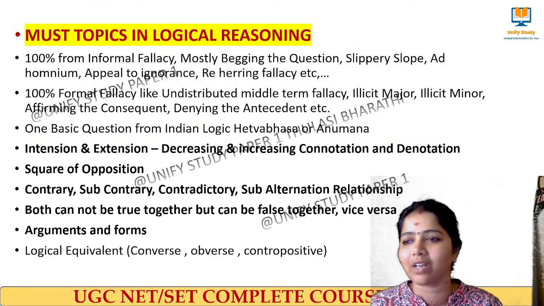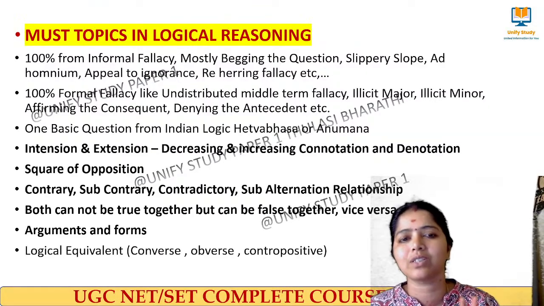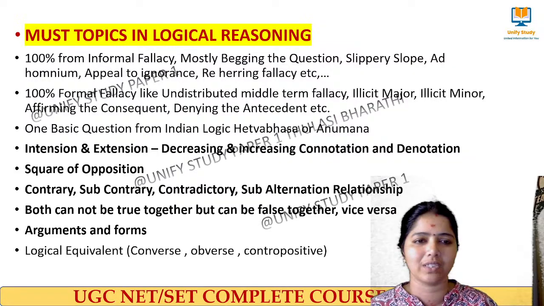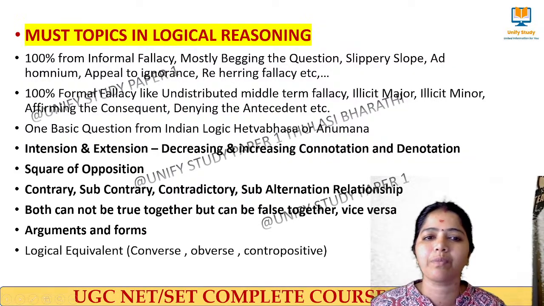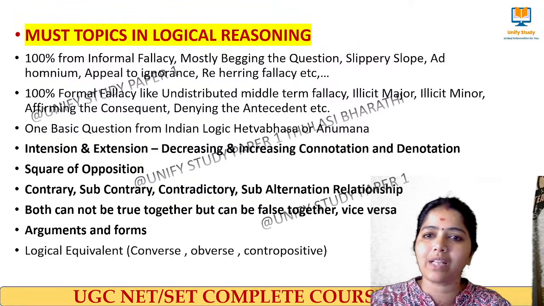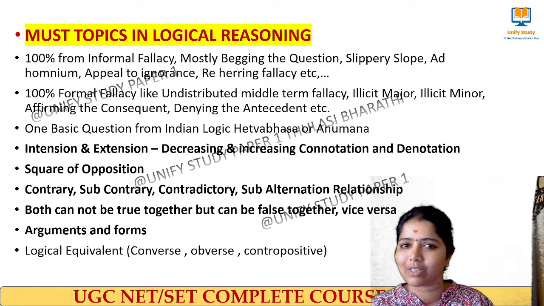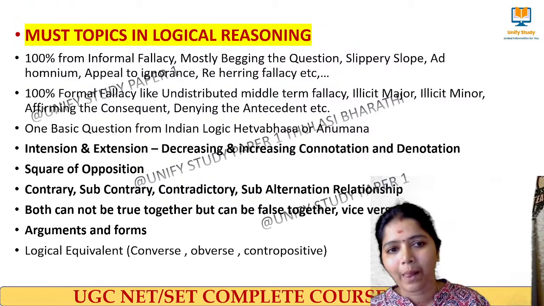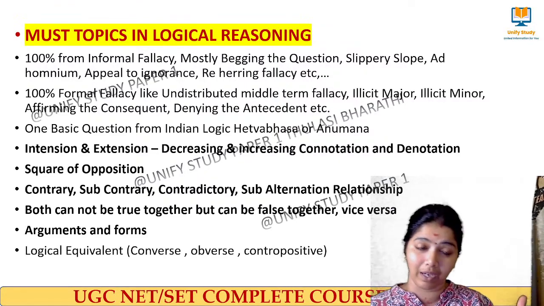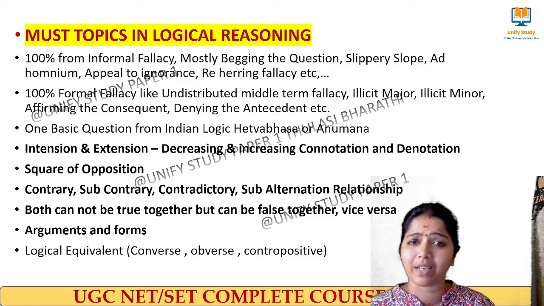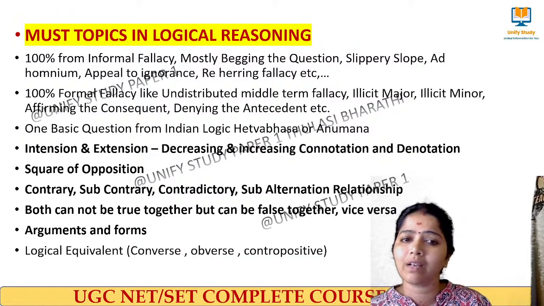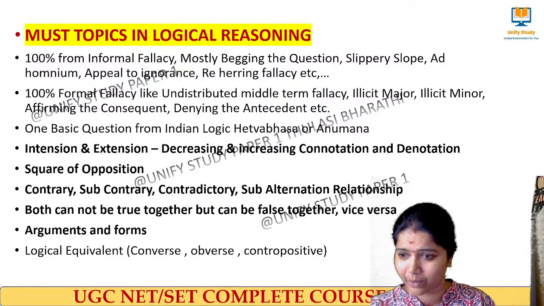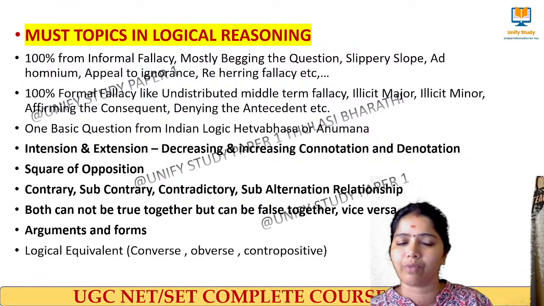This is the research we have done on logical reasoning, the topics asked in the examination in recent times. Must questions: 100% we are getting questions from informal fallacies like begging the question, slippery slope, ad hominem, appeal to ignorance, and red herring fallacy. Also from formal fallacies, we have illicit major, illicit minor, and denying the antecedent. This time we are getting denying the antecedent and affirming the consequent. From that part we are getting a confirmed question.